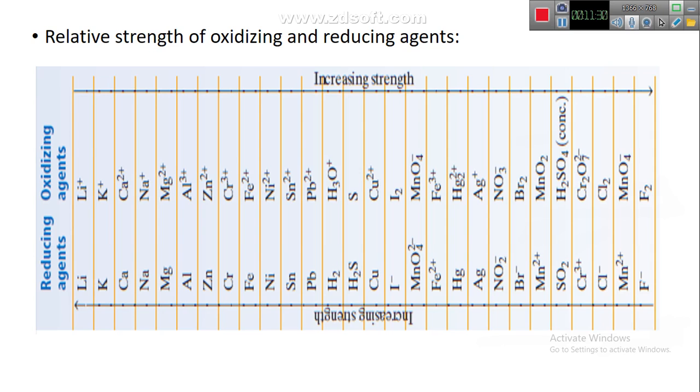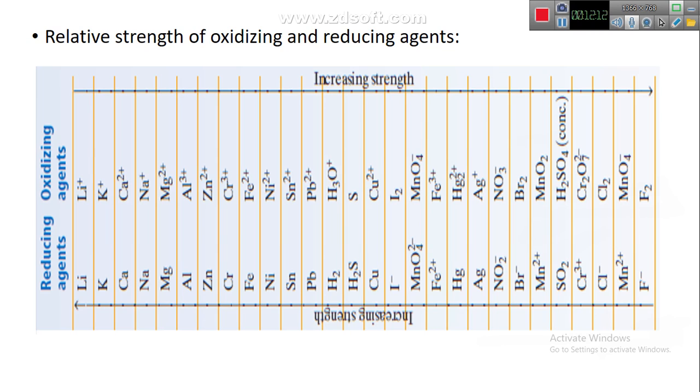Dear students, please look at this table. This table explains all the elements that we need in reducing agents and oxidizing agents. For example, the strength of the oxidizing agent increases in one direction, and at the bottom the strength of the reducing agent increases. Look at lithium: it is the strongest reducing agent.